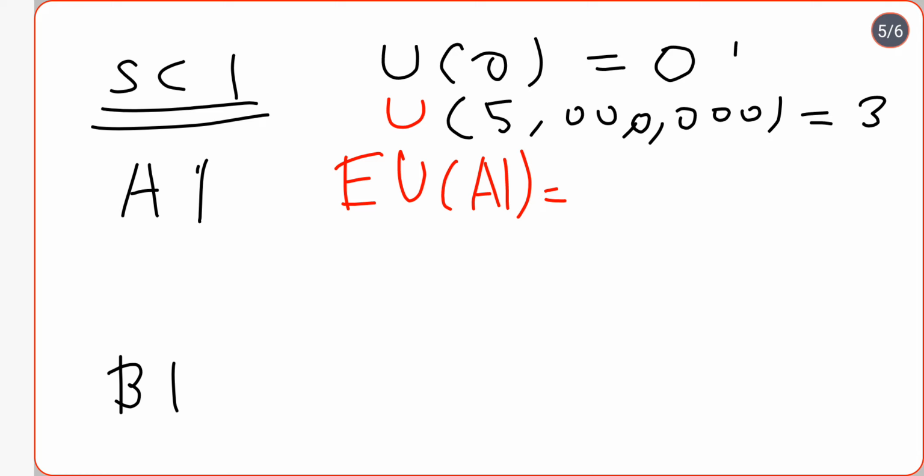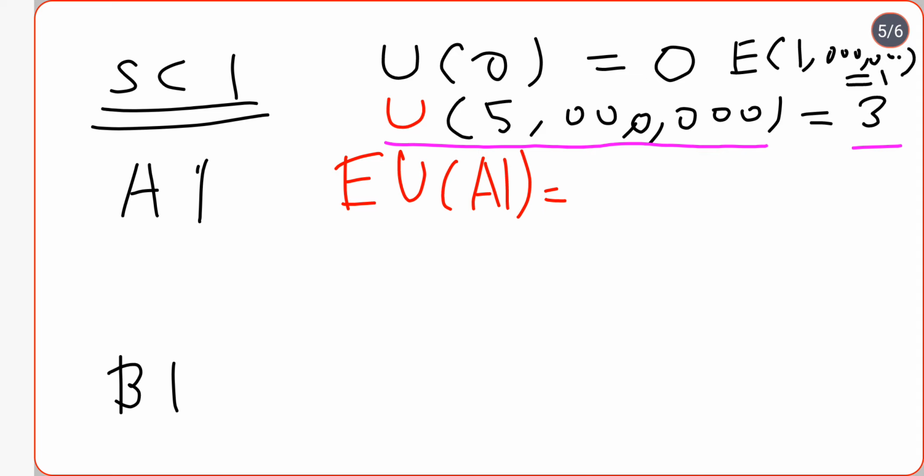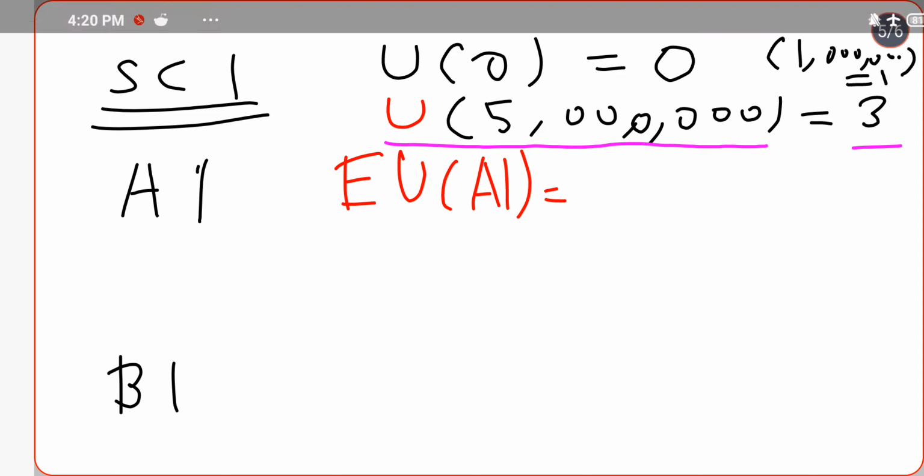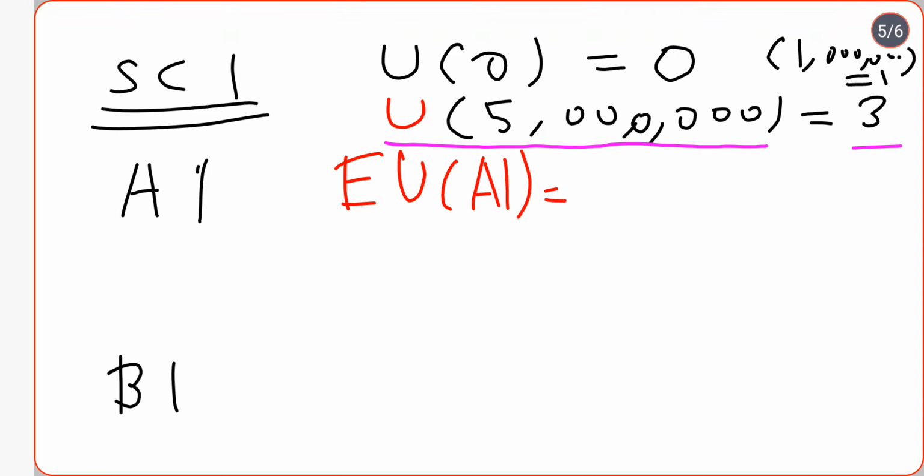And when you are winning 1 million, the utility will be equal to 1. So these are the three things: utility of winning 5 million is 3, utility of winning 1 million is 1, and utility of winning nothing is 0.